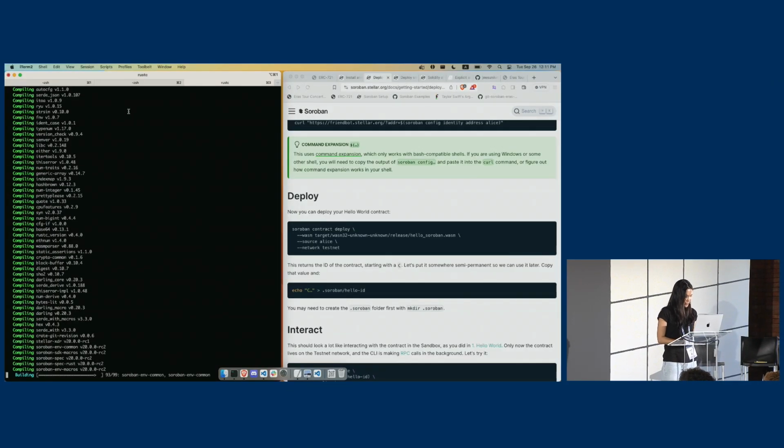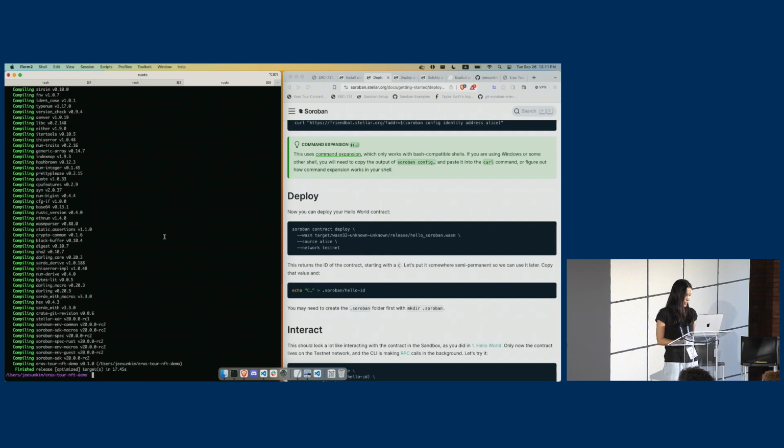Oops. And I think I forgot to build my contract. So let me check. Yes, I didn't build my contract. So let's quickly build my contract, so I will get that WASM file that I need. It's right there, it's building. We'll wait. How's it going, guys? So it's running. All right, we have our WASM file ready to deploy.